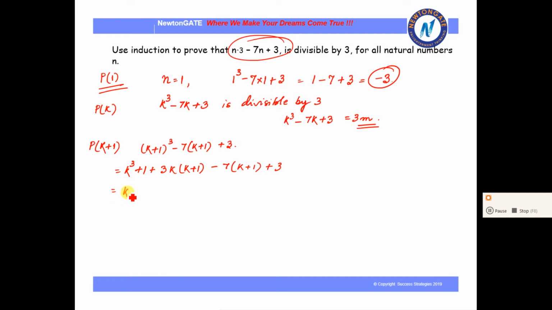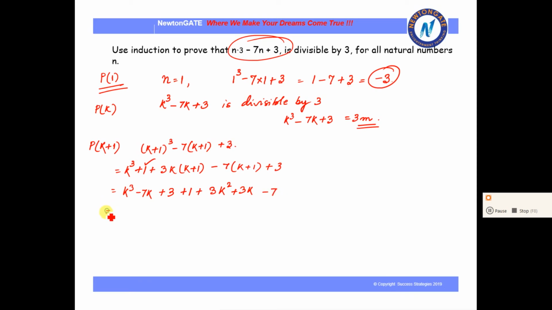So k cube minus 7k plus 3, plus 1 plus 3k square plus 3k minus 7. Okay.